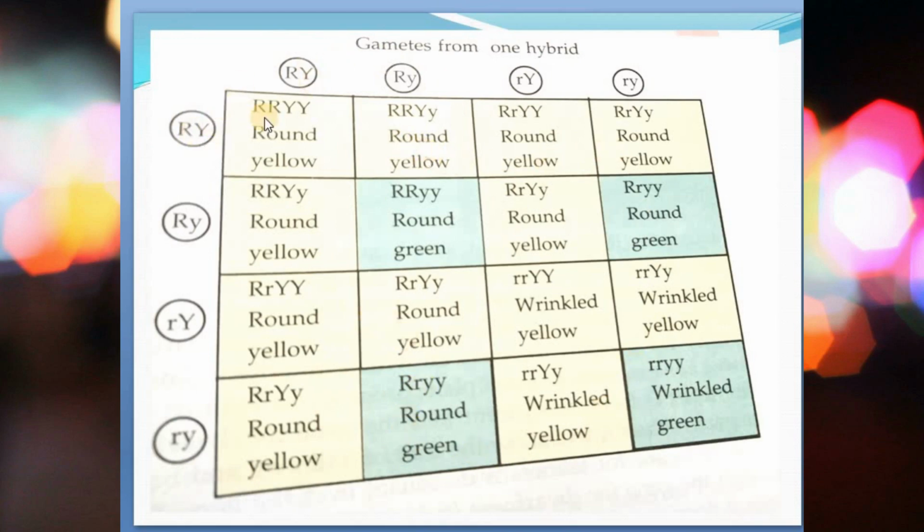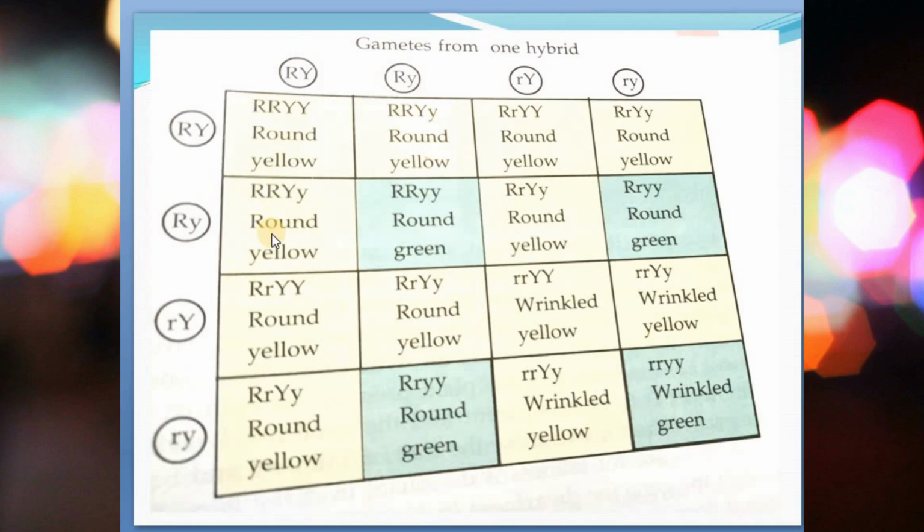See here in this table, if you cross them, this round yellow, RY, it should cross with this one. So finally what we are getting, round yellow, you see how many: 1, 2, 3, 4, 5, 6, 7, 8 and 9.